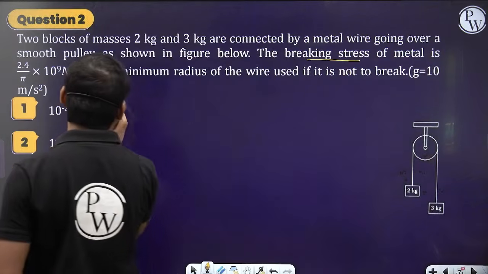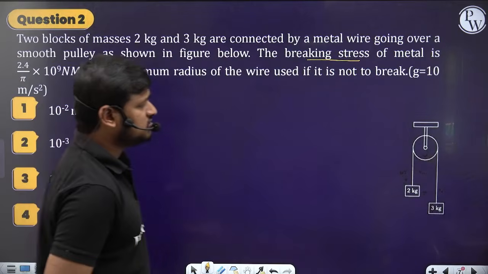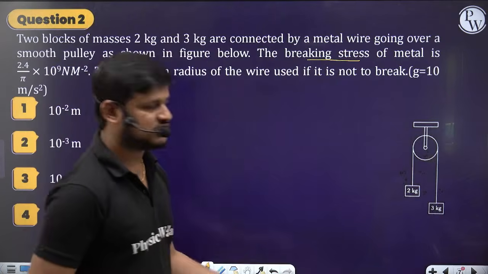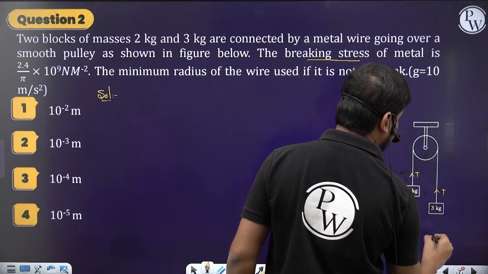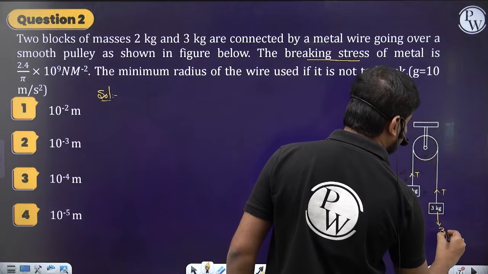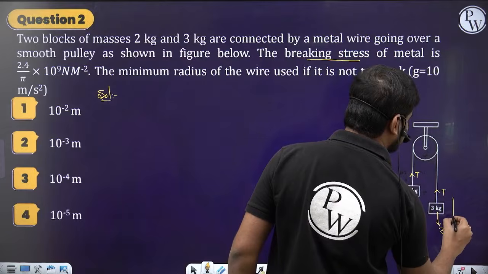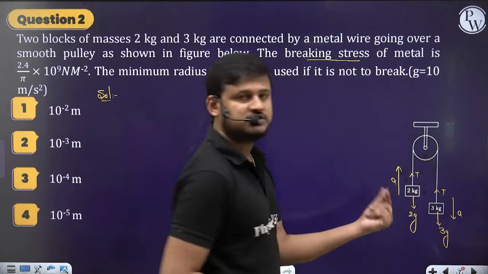Okay, so let's understand this question first. Here, first let me find the tension. See, some tension T and some tension T, and on this side 3g force will act, on this side 2g force will act. So obviously one accelerates downward and the other accelerates upward. So the basic pulley concept.